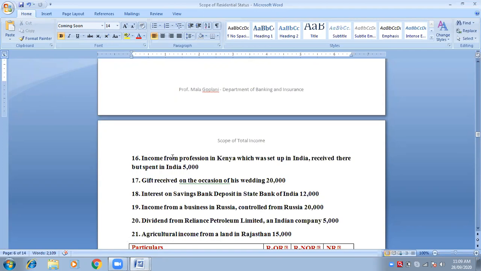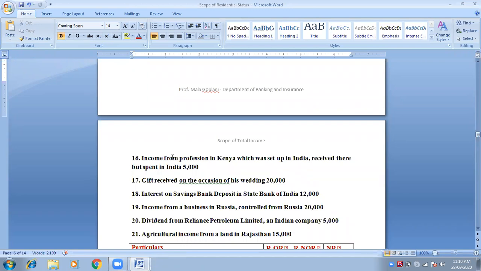Income from profession in Kenya, which is outside India. That means the profession is set up outside India. Profession is in Kenya, which was set up in India, received there, but spent in India. It is the 5th case. Yes, fifth case. Very good.